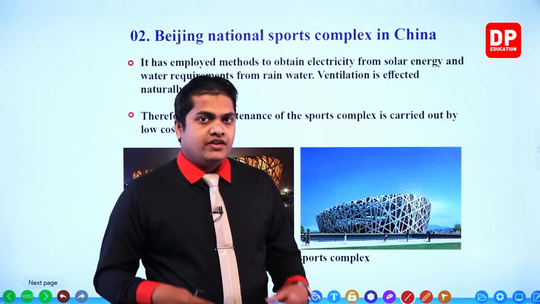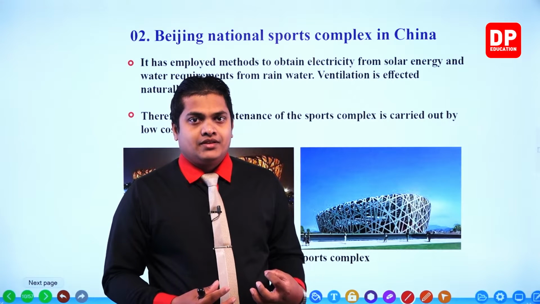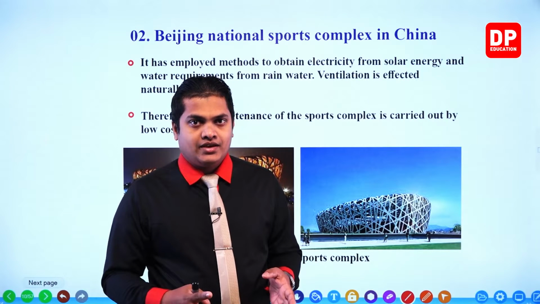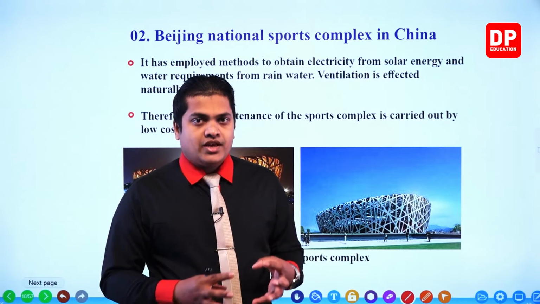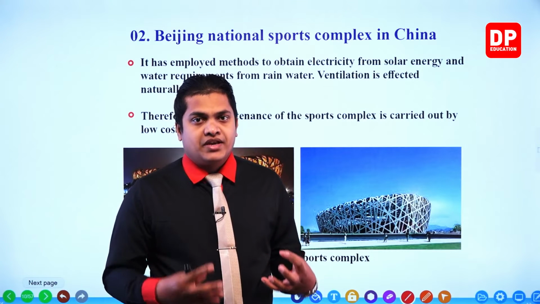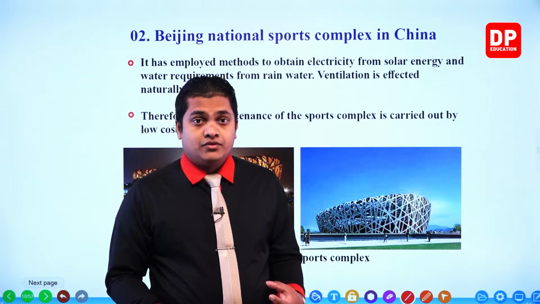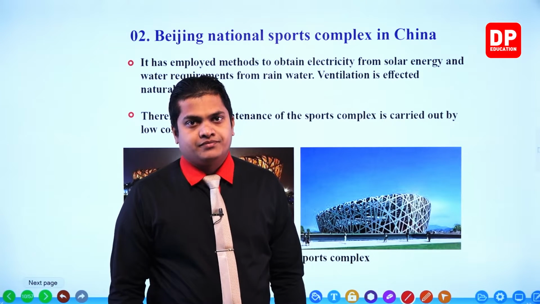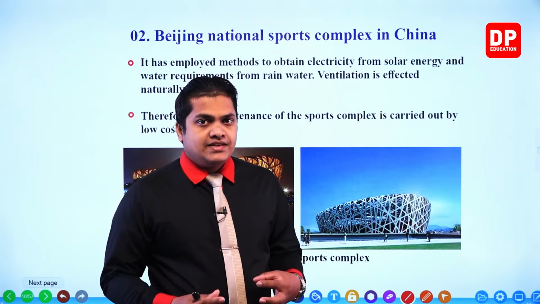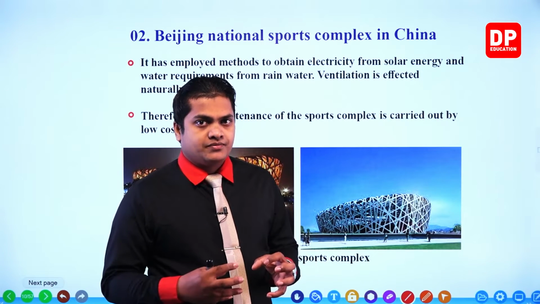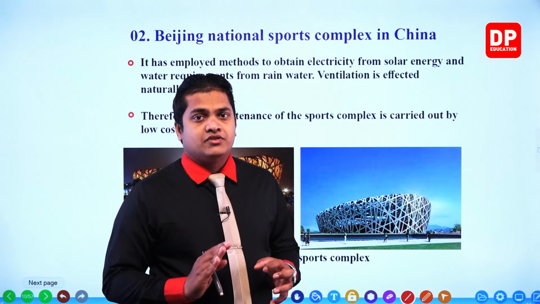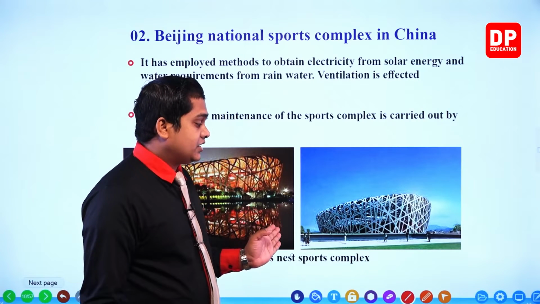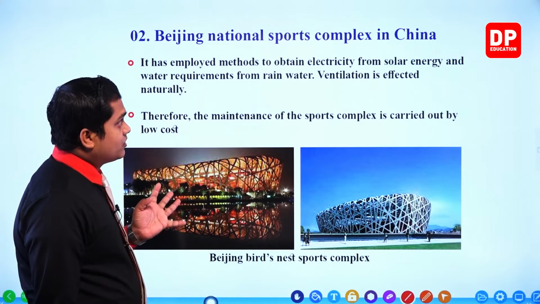If a human being can reduce the amount of money which he or she is going to spend on a certain thing, that means for that particular thing, less resources are being used. If fewer resources are being used, definitely, my dear children, what will happen? The environmental pollution is going to reduce. So maintaining these things at a minimal cost will also reduce the environmental problems. That's the method which is followed here, which is the Beijing sports complex.